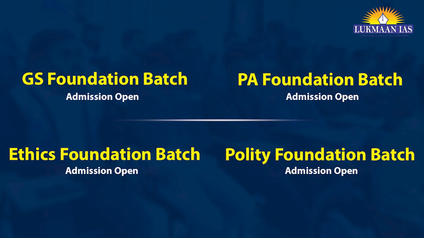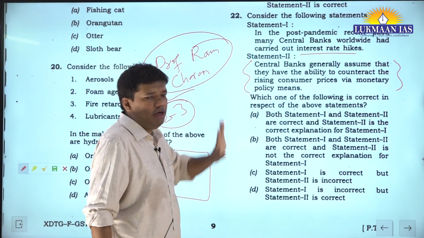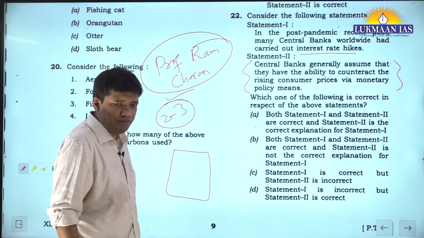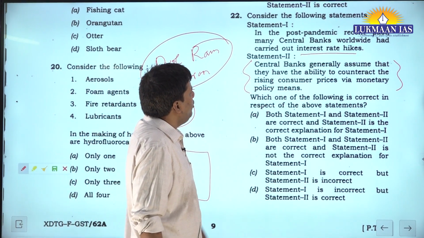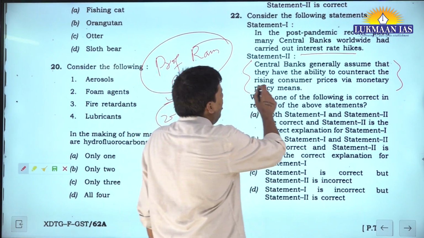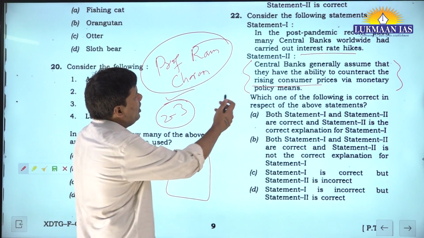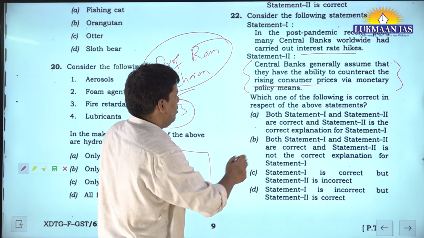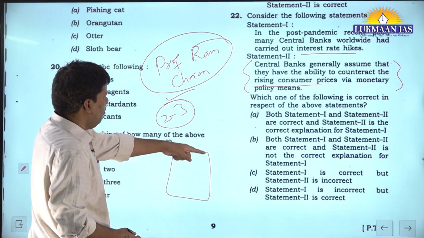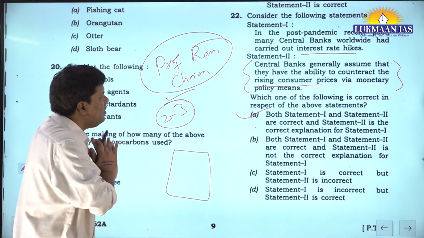Although it had a soft landing recently, there was inflation, so they increased interest rates. Fine. Yes. Now, central banks generally assume they have the ability to counteract, yes. That's fine. Both statements are correct and the second is the correct explanation of statement one. Okay, but this does not complete the picture.